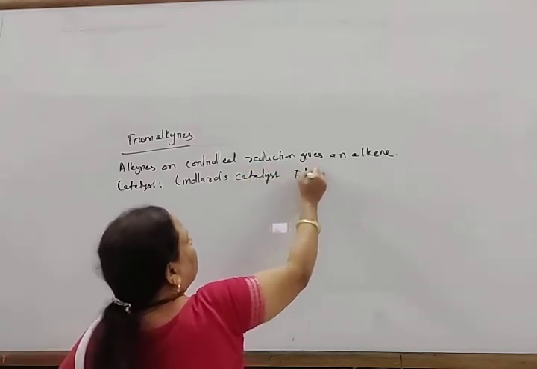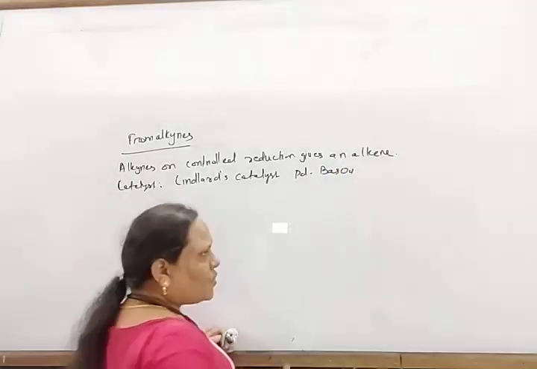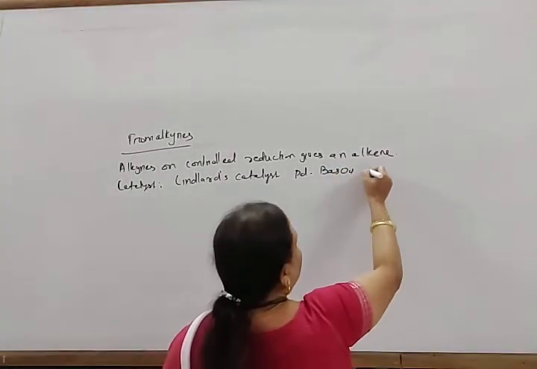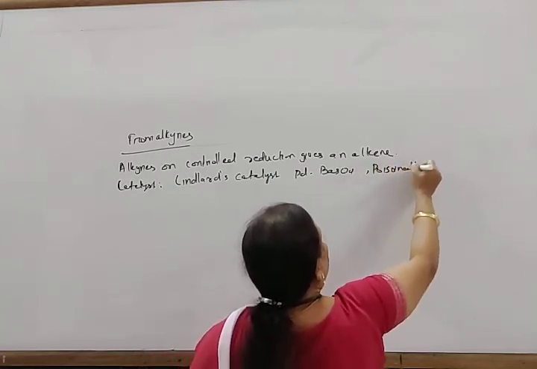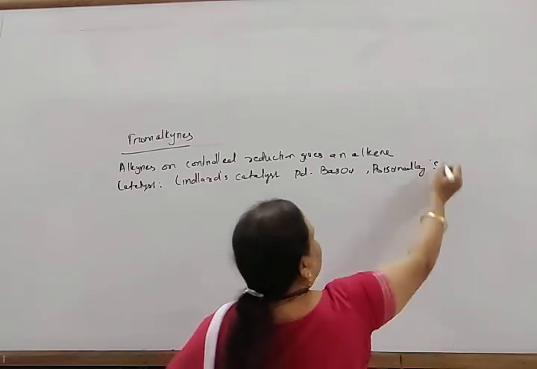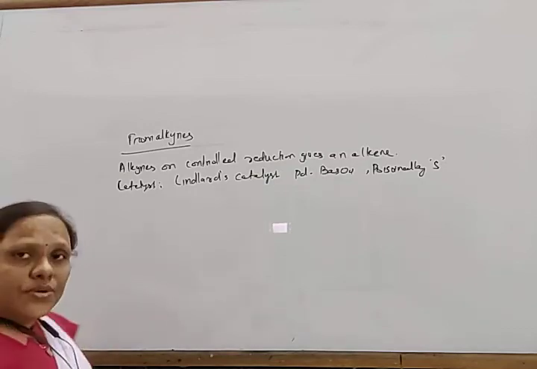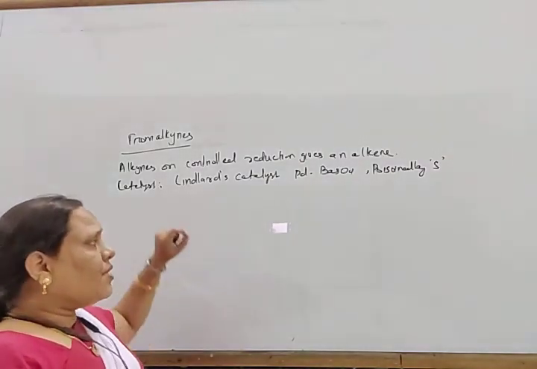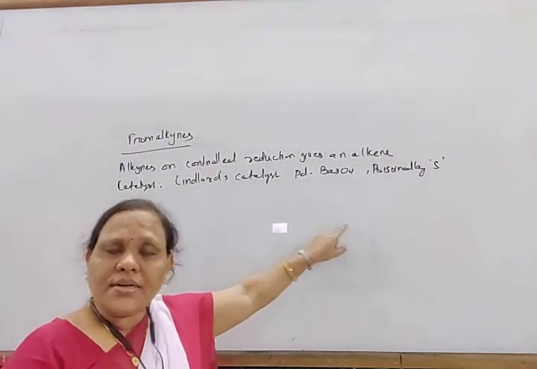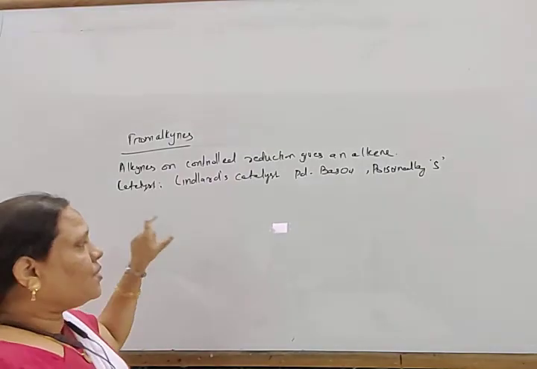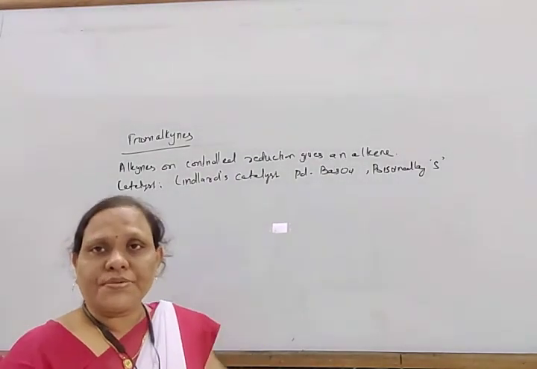That is palladium supported over barium sulfate. And for controlled reduction, this would be poisoned by a little sulfur or quinoline. Okay, so two types of products are there. When we use Lindlar's catalyst, it forms the cis product, and when it is reduced with sodium and liquid ammonia, it forms a trans product.